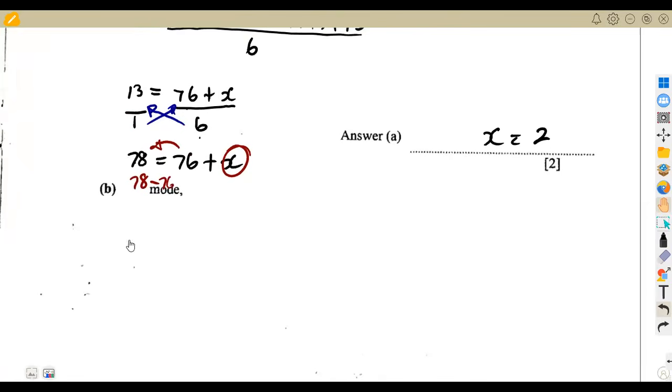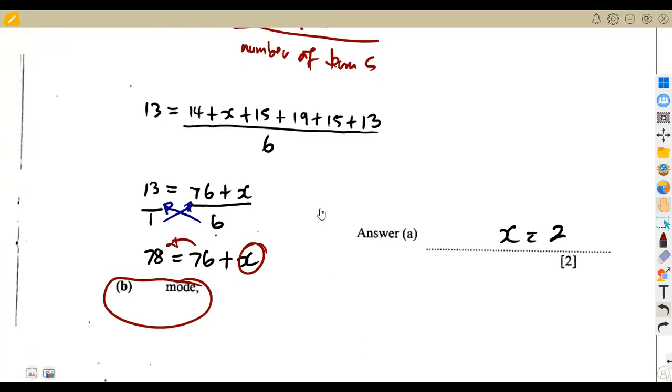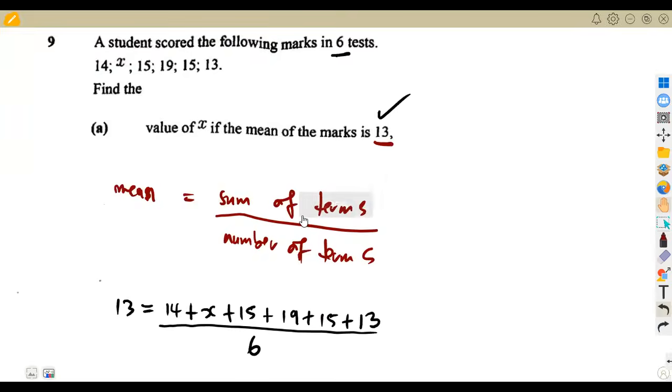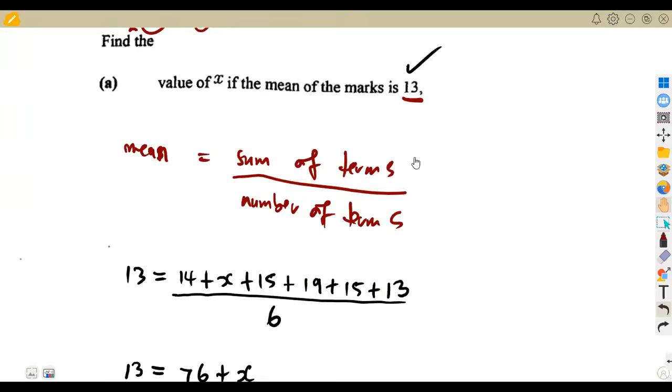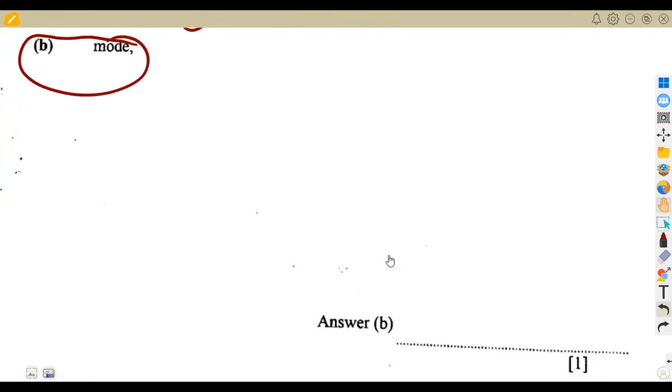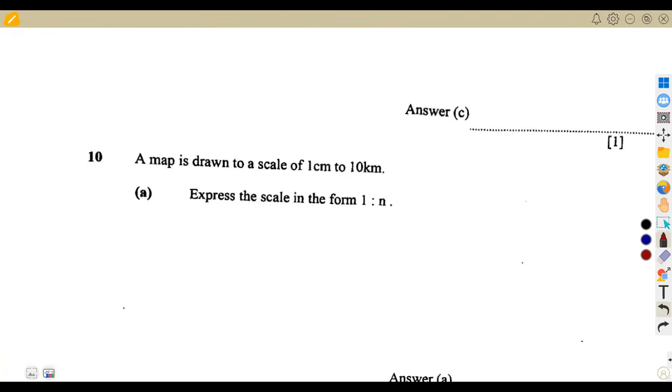The B part, the mode. In this case, we are asked to determine the mode. Remember, the mode is the number with the highest frequency, the most occurring number. Remember, we now have x here, which is 2. So which one is the mode? Here 14 is appearing once, 2 once, 15 is appearing 2 times, 13 is once, 19 is once. So our mode was going to be 15, the number that is appearing the most. So our mode was going to be 15 at the end. All right, that was it. This question paper, guys, was a nice one.